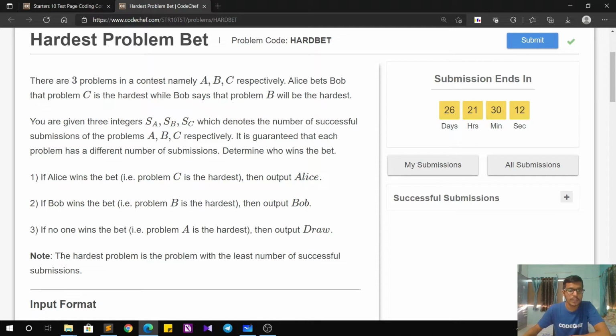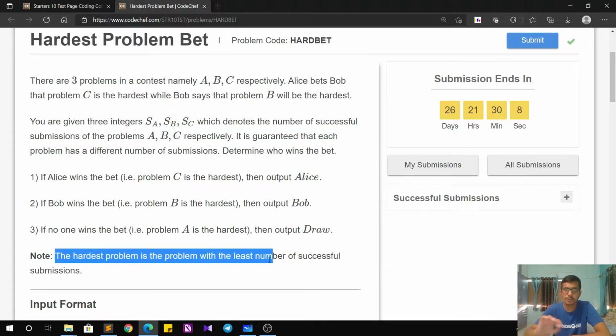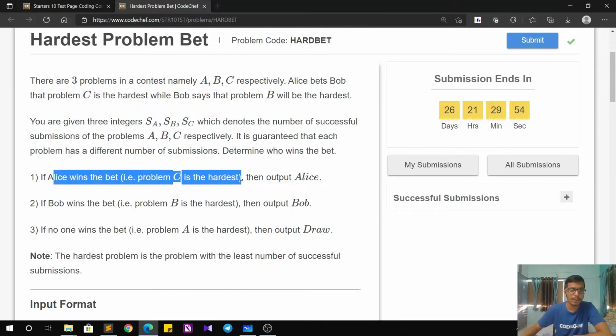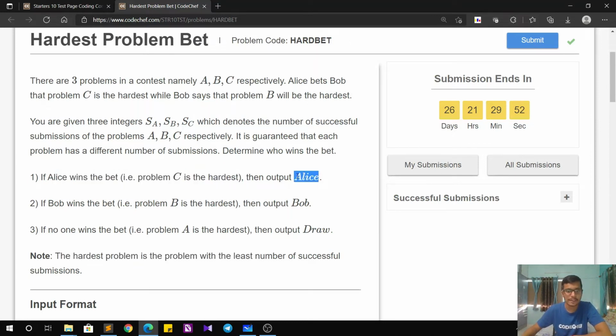So first read the note that the hardest problem is the problem with the least number of successful submissions. So if a problem has 100 successful submissions and the other one has only 5 successful submissions, definitely the problem having 5 submissions is going to be the harder one. So if Alice wins the bet, that is if problem C is the hardest, then we have to output Alice. In other case, if Bob wins the bet, we have to output Bob. If neither of them win, then we have to output draw.